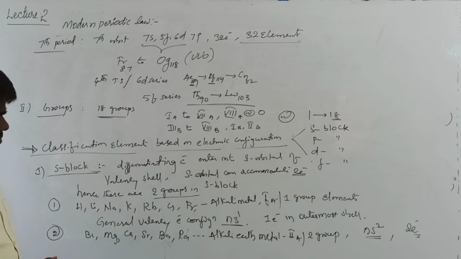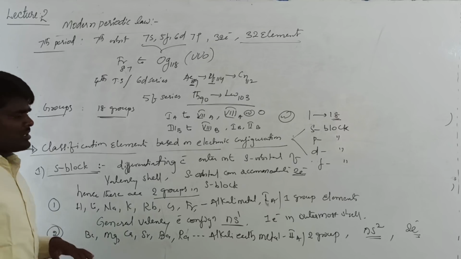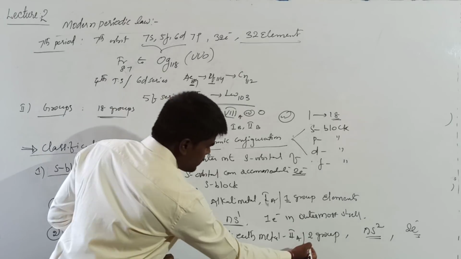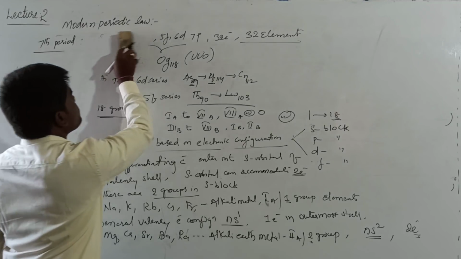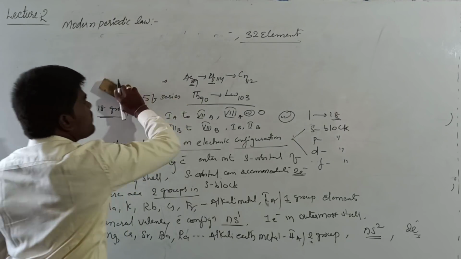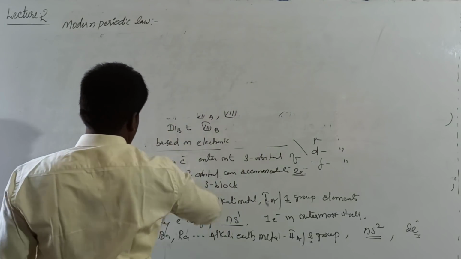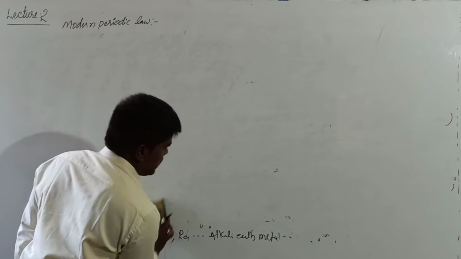And there are two groups in S block. First and second A according to the IUPAC. Nowadays we are calling them first group and second group, and their corresponding elements we have seen. Now let us see the general properties of S block elements.